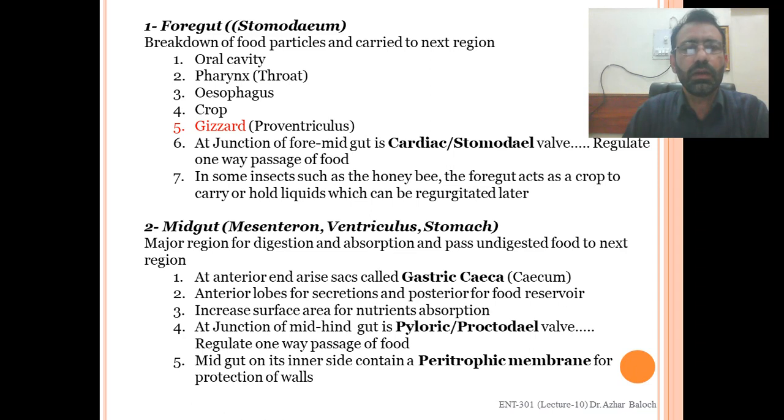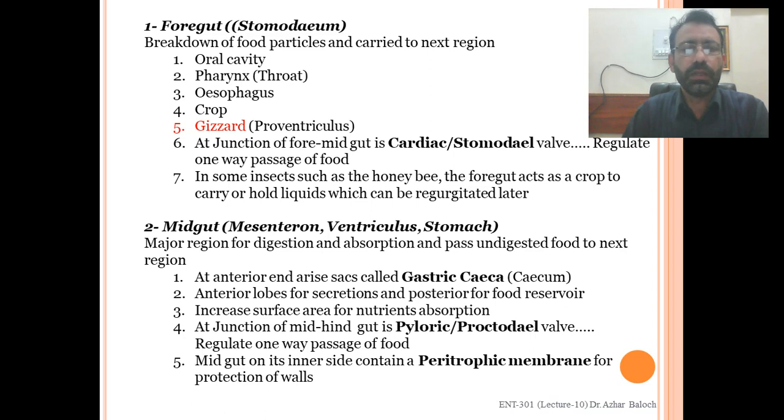Crop size, crop structure, and crop functions vary in different insects. So there will be different sizes and functions of crops in grasshoppers and different ones in honeybees. It depends upon the food habits of the insect.